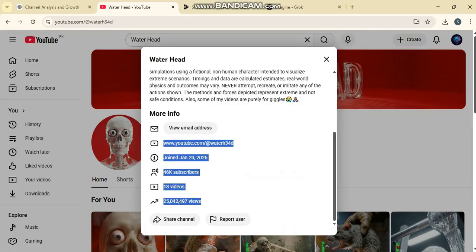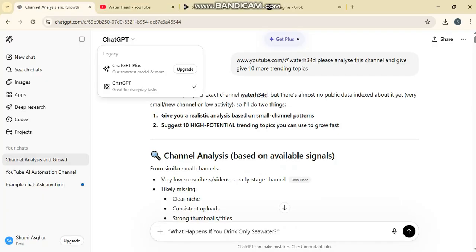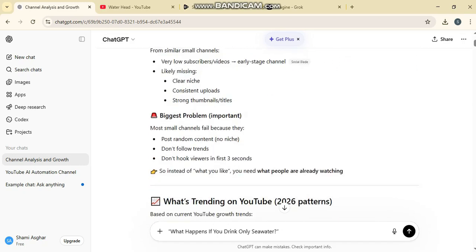After copying, you need to go to ChatGPT. Once on ChatGPT, what you do is simply paste the link and write this instruction along with it. Please analyze this channel and give me 10 more trending topics. Okay? It will analyze this channel.